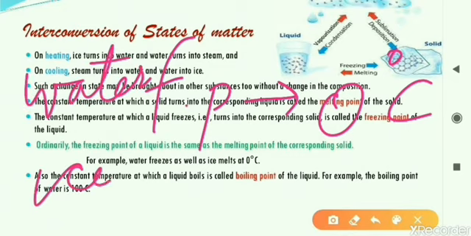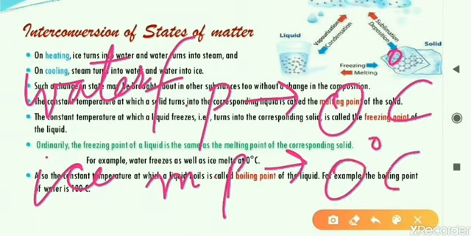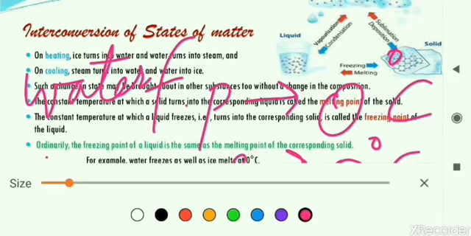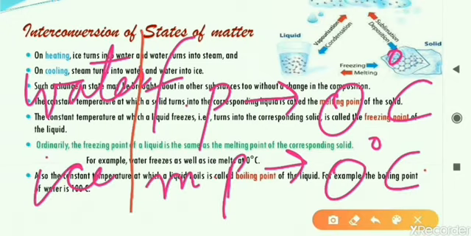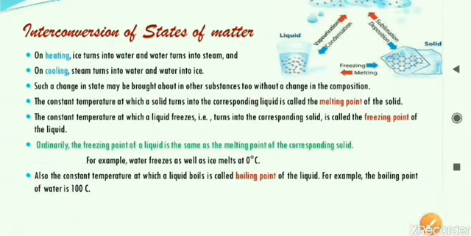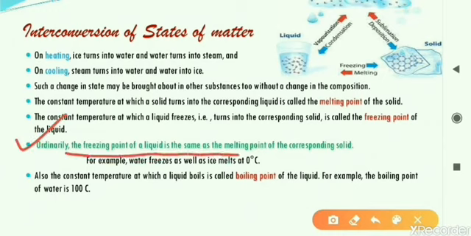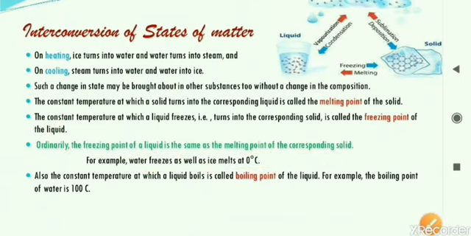Now we have a block of ice and it will start melting at what temperature? That is also 0 degrees Celsius. So what we derive from this is that freezing point and melting point are generally equal. Here the line is written: ordinarily the freezing point of a liquid is the same as the melting point of the corresponding solid. Example, water freezes as well as ice melts at 0 degrees Celsius. So students will remember this: freezing point of the liquid and melting point of the solid is generally the same.